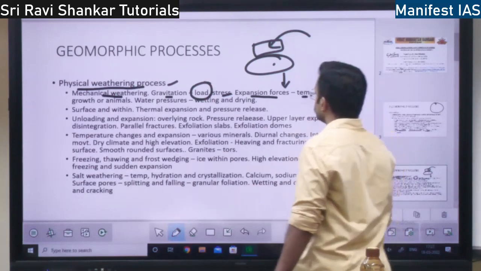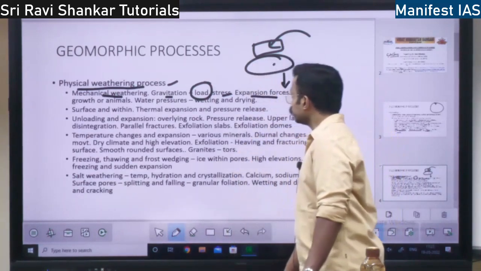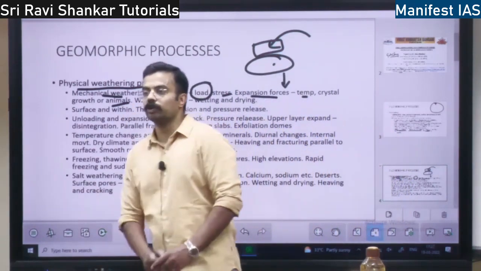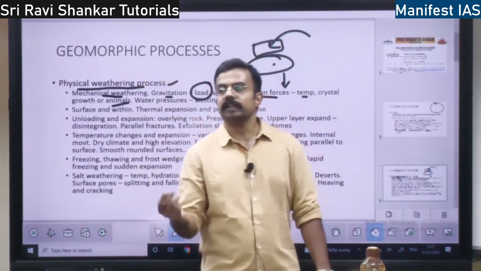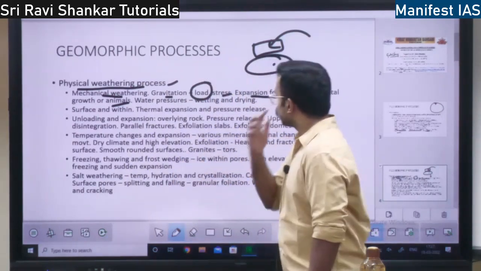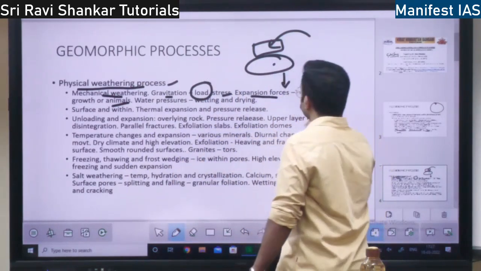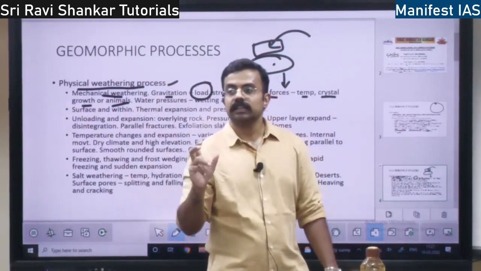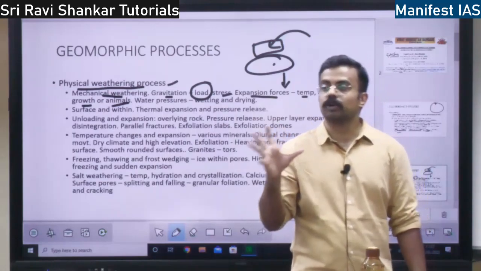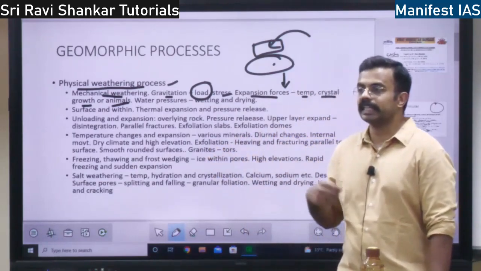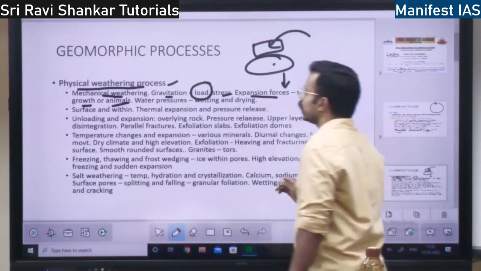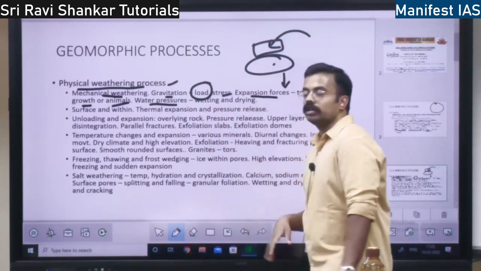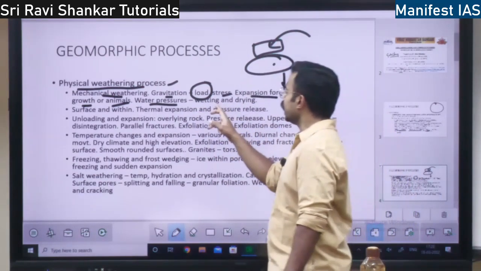One is temperature. If the temperature changes, mechanical weathering happens. Or animals. I told you, if an animal meddles with a rock, it will cut open, right? That is also a process. And also crystal growth. The rocks are formed out of crystals, right? If those crystals grow because of any changes, that will also lead to mechanical weathering. Water pressure is also an example. What is water pressure? Wetting and drying.